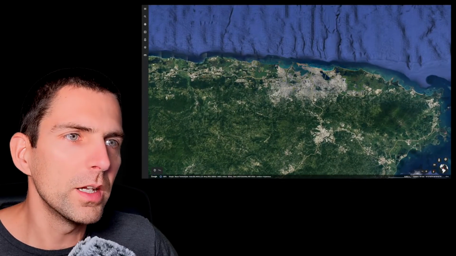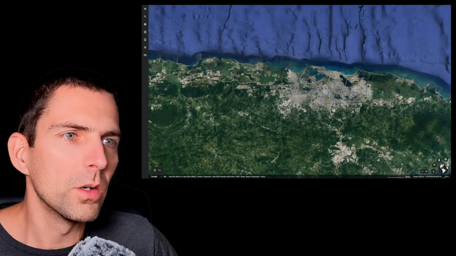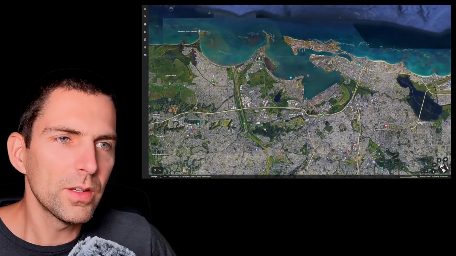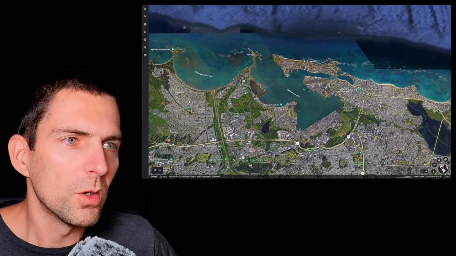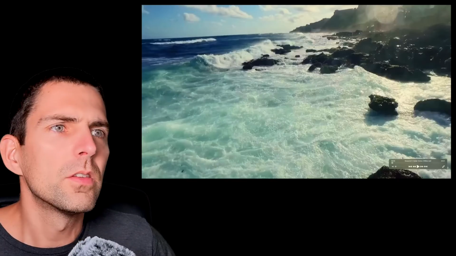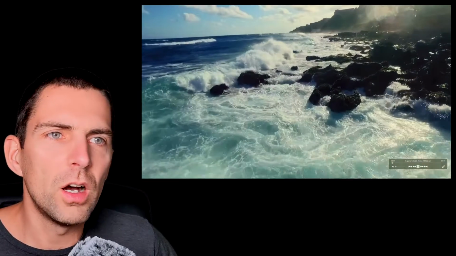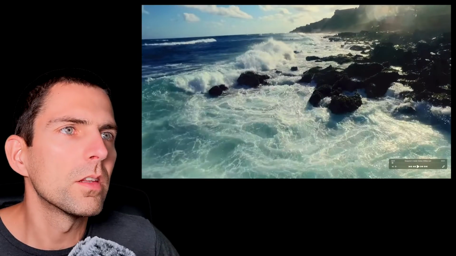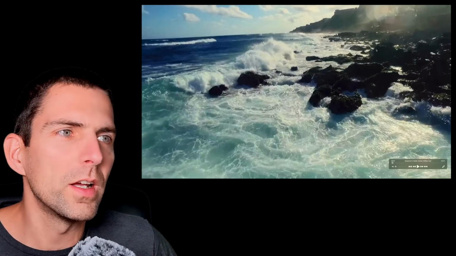I don't know why it's not showing. Here it is. It's San Juan. So here we go. We have San Juan. And if you look at the music video, let's go back to the music video. So it looks like we have these very dark rocks, right? And there's this coastline, very jagged coastline.